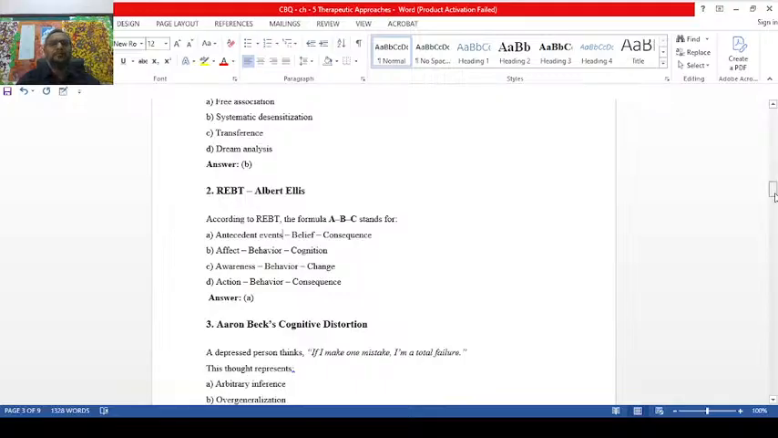The consequence is depression. For example, what is a belief? If you have a belief that everybody must love you, all of a sudden there is a breakup in your life. That breakup is an antecedent event. Why? It's against your belief. So automatically it makes you feel the pain.